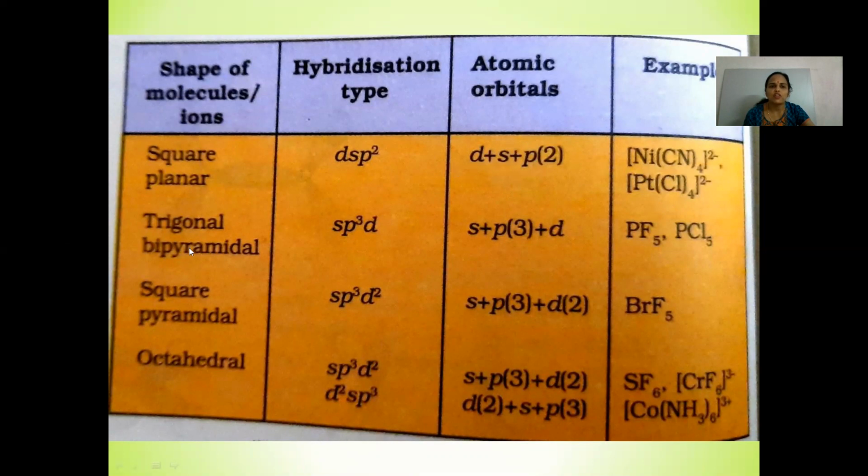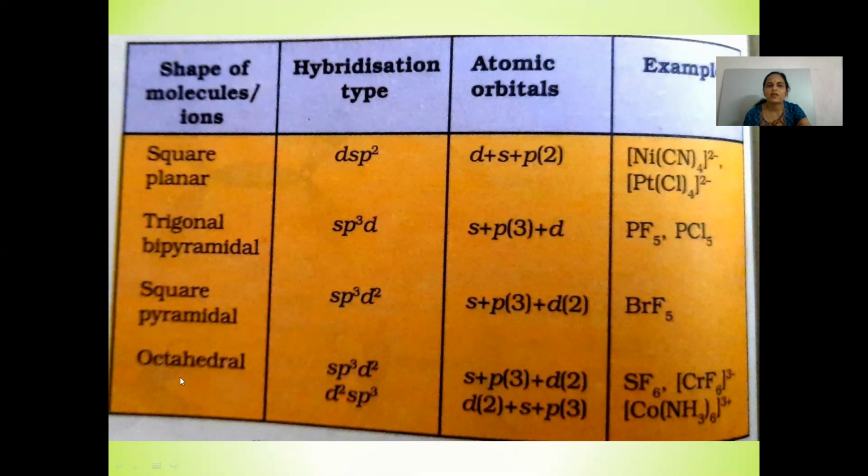Then if the molecule shows the trigonal bipyramidal shape, the hybridization shown is sp3d. Atomic orbitals involved are 1s, 3p and 1d. Examples: PF5, PCl5. If the shape of the molecule is square pyramidal, the type of hybridization shown is sp3d2. Atomic orbitals involved are 1s, 3p and 2d orbitals, and the example which comes under this category is BrF5.